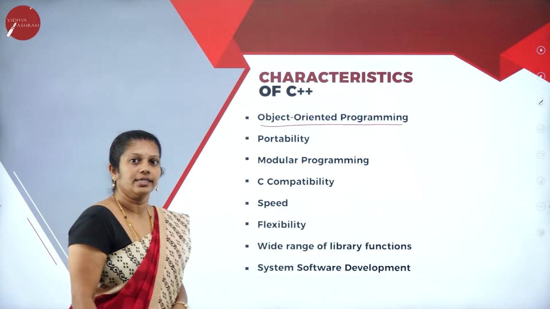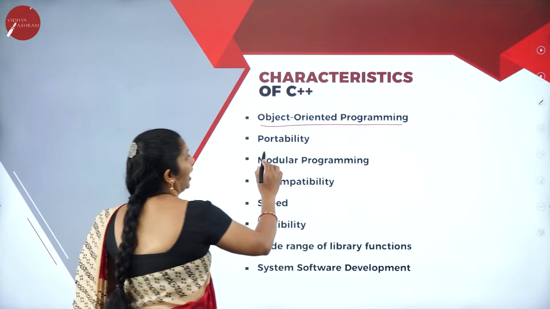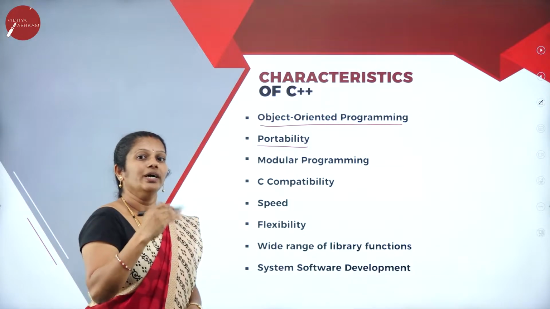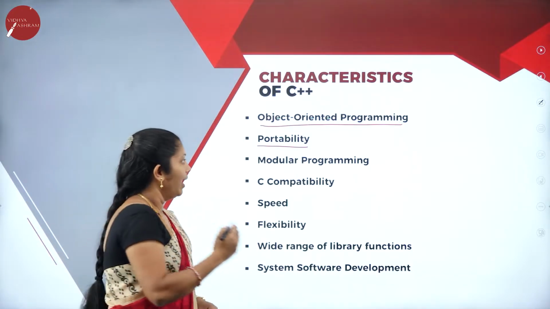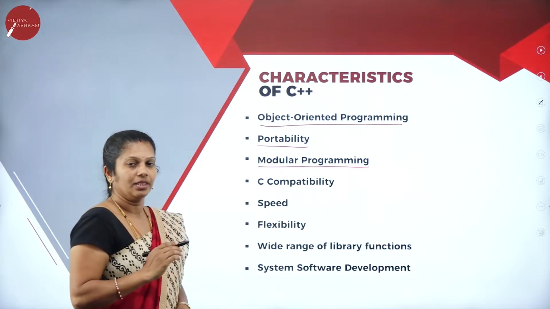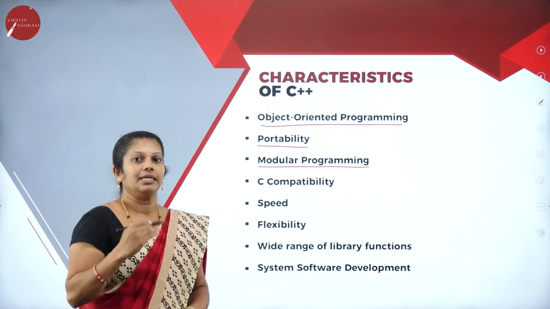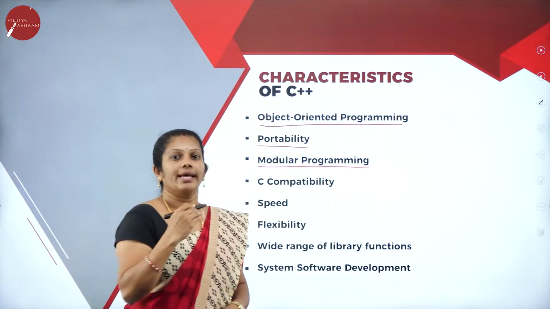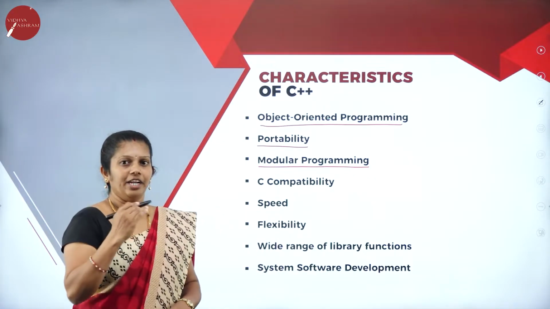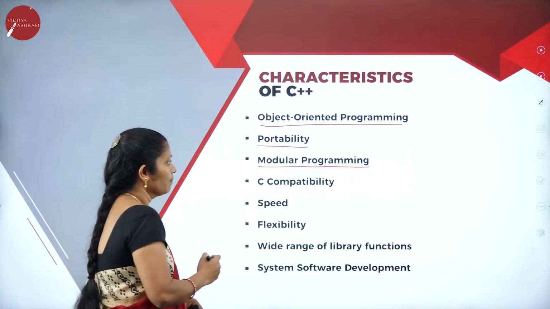It mainly concentrates on objects rather than procedure. Portability is there: the program can work in any system. With that, the modular programming concept is there. That means we can divide a large program into sub-programs. The technique is called modularization, and the sub-programs are called modules.